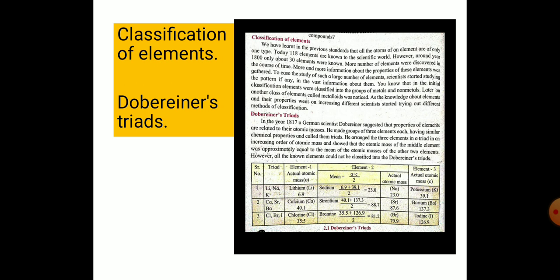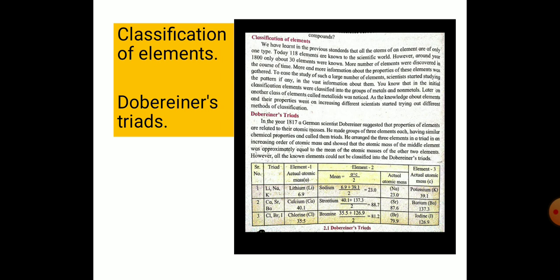As the knowledge about elements and their properties went on increasing, different scientists started trying out different methods of classification. So students, up to today 118 elements are known, around the year 1800 only about 30 were known, and after that different scientists gave different methods of classification, which we are going to study.